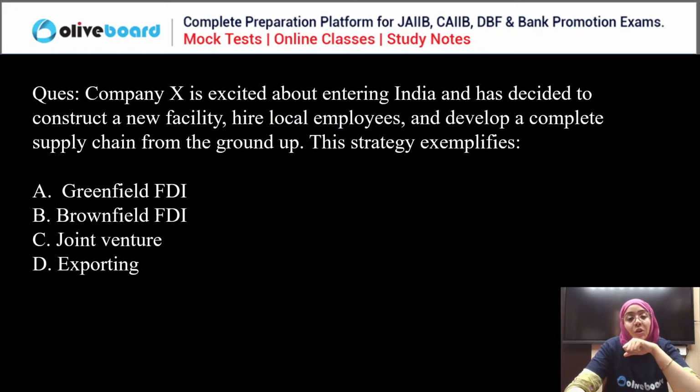Good. Now next question. Company X is excited about entering India, and has decided to construct a new facility, hire local employees, and develop a complete supply chain from the ground up. Now, this strategy exemplifies greenfield FDI, brownfield FDI, joint venture, or export. Very easy type of question, everyone. Kindly please answer this question.